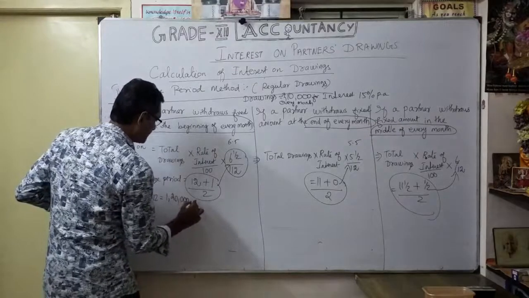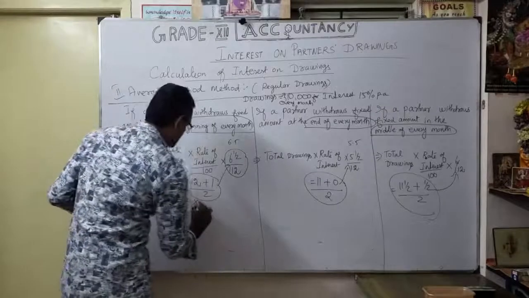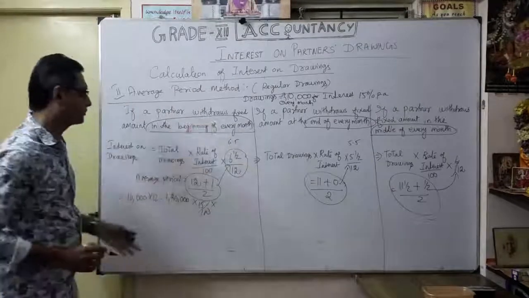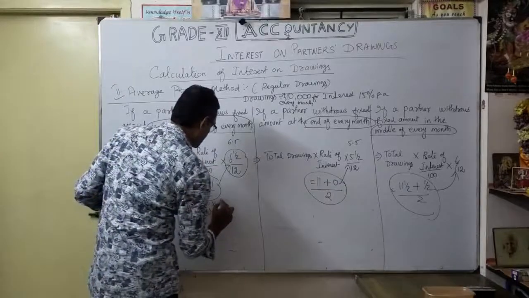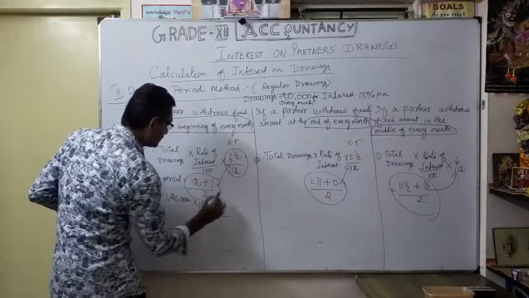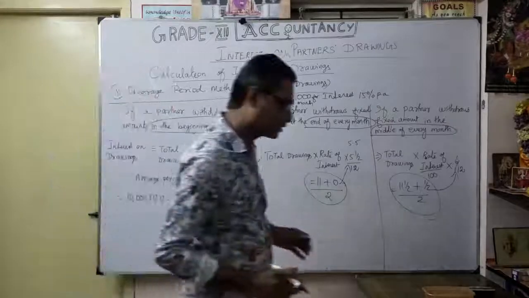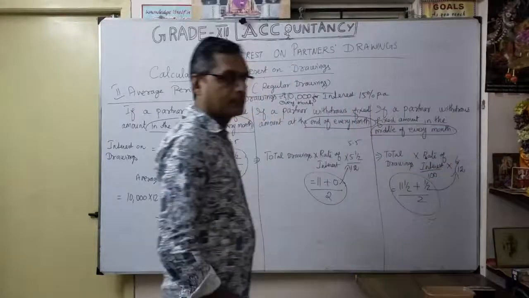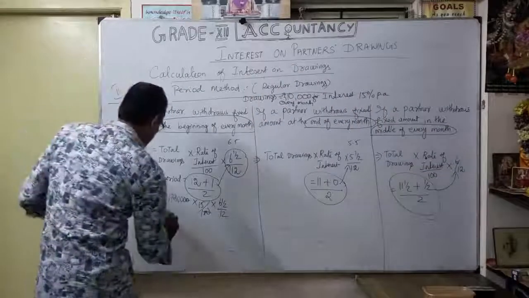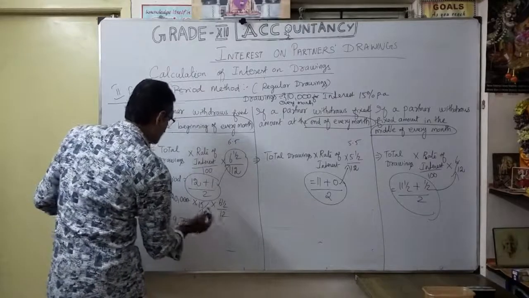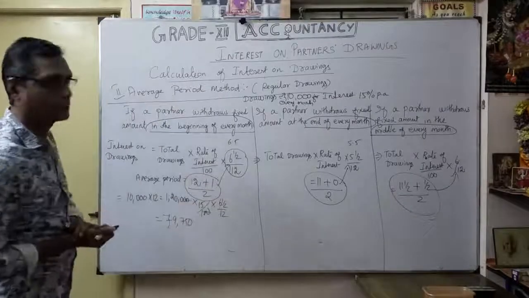Total drawings into interest, 15 by 100. If it is the beginning of every month, we use 6 1 by 2 divided by 12. After simplification, the amount comes to 9,750.